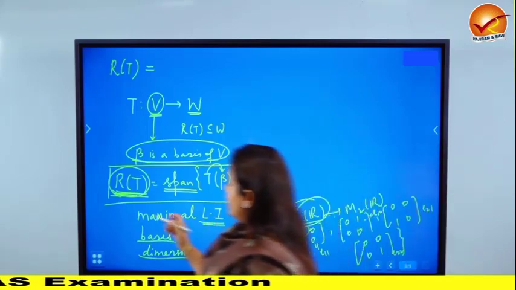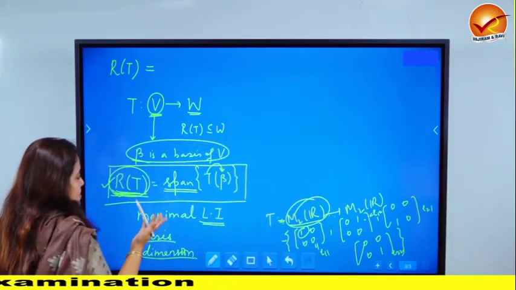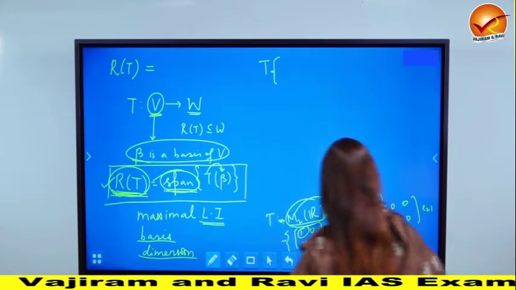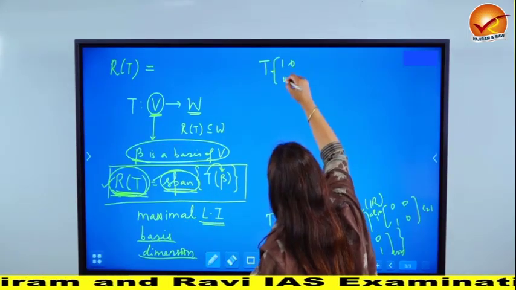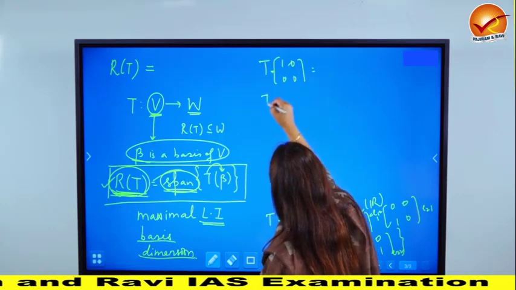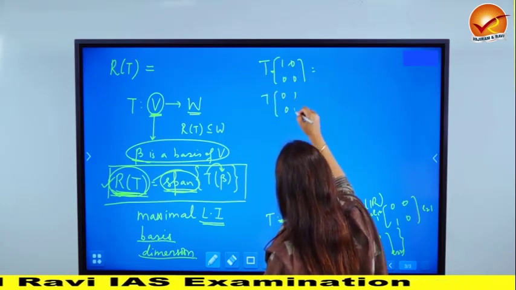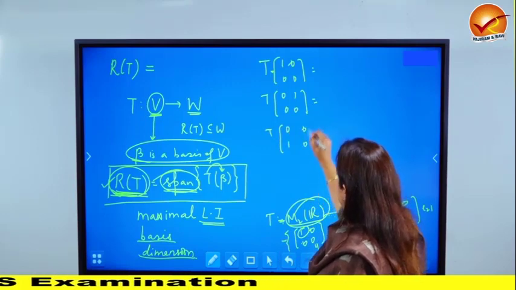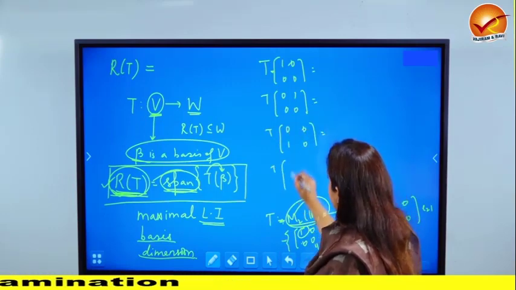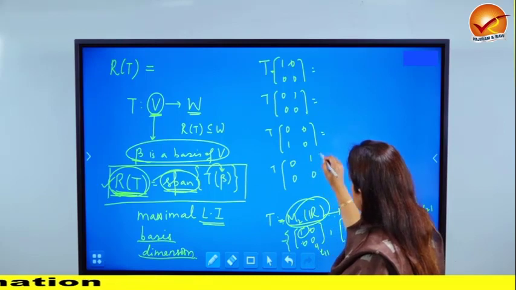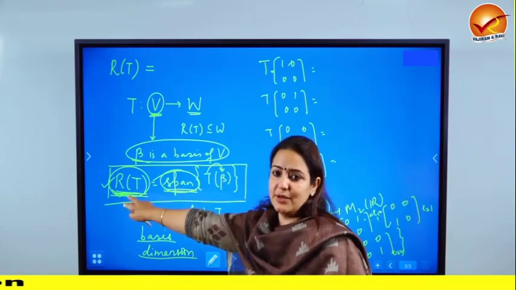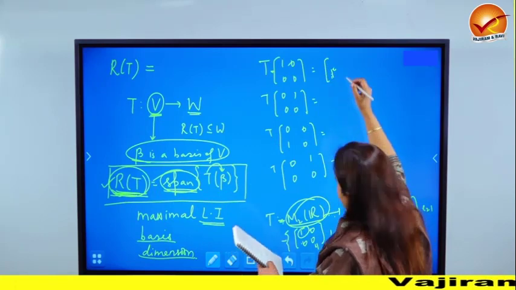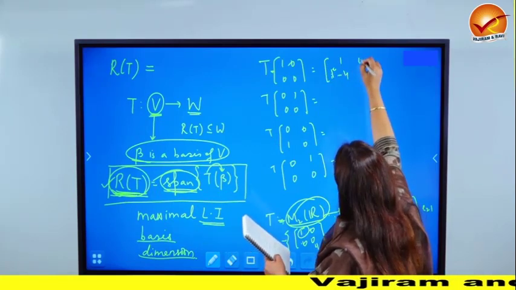So, this theorem will be as simple as just calculating T of all of them. What is the first entry we have? 1, 0, 0, 0. Just find T of each one of them. The answers of these will be the spanning set of RT. They'll all span. So, this comes out to be, I have opened it up already, 1 minus 4, 0, 0.